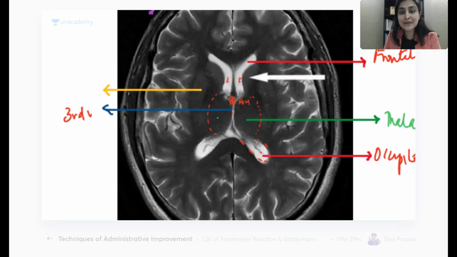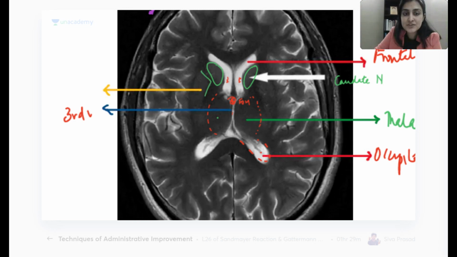Now we have a few more basal ganglia that we need to know. What is this basal ganglia which is in contact with the lateral ventricle frontal horn? What is this that I am marking out with the white arrow? Correct. This is the caudate nucleus, head of caudate to be more precise. So this is caudate nucleus.